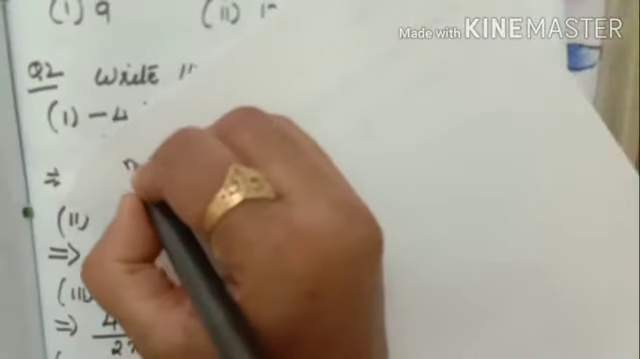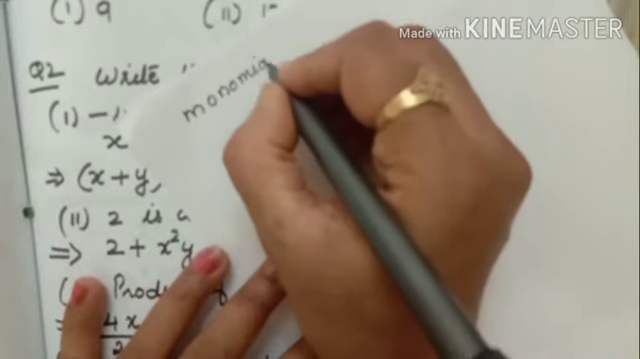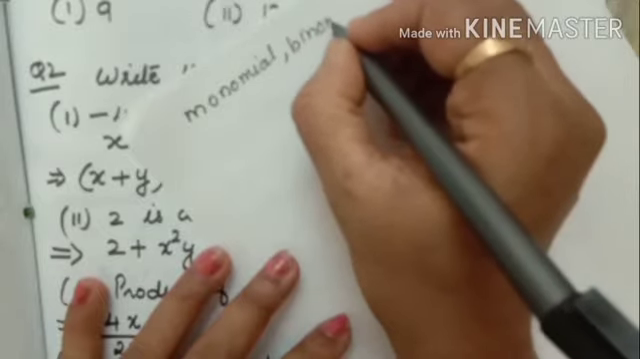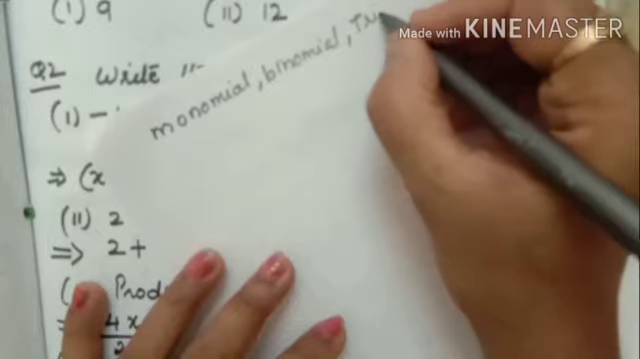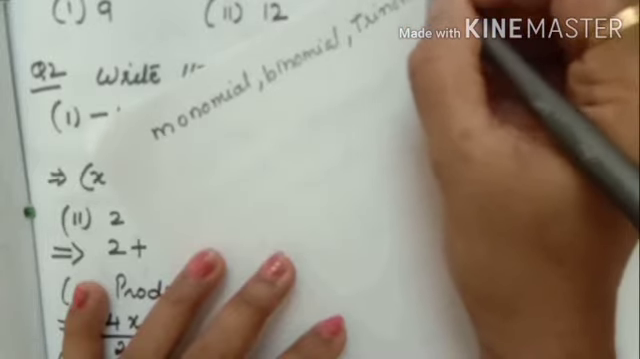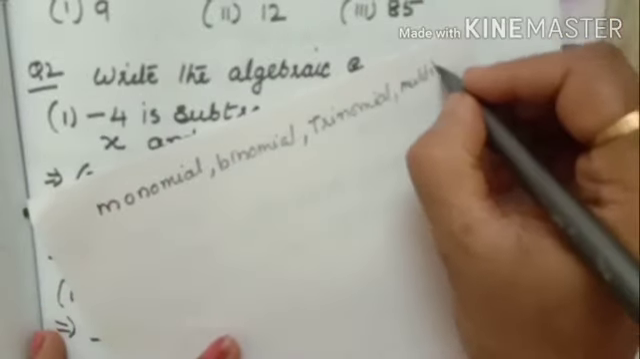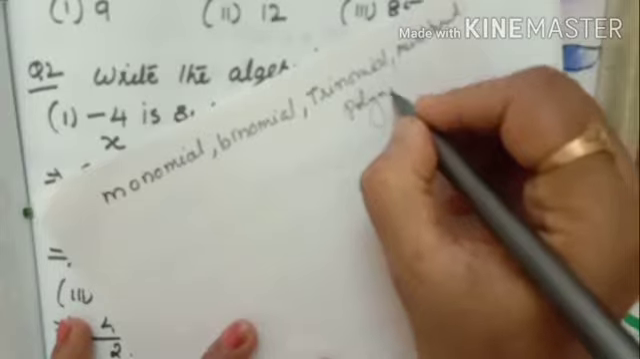Now next is monomial, binomial, trinomial, multinomial and polynomial.